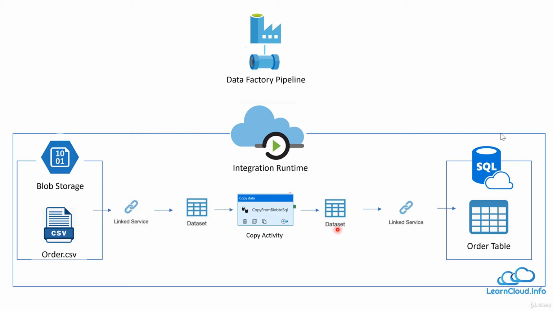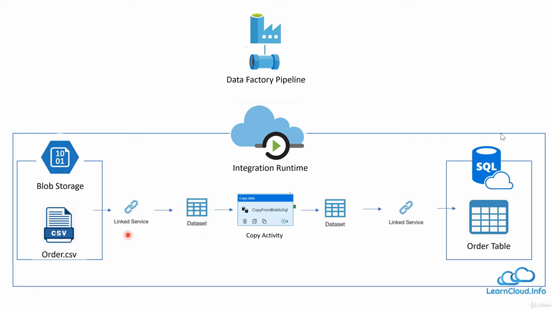And then we have dataset. Dataset is like assembly or disassembly information. It is like the structure of data. What kind of data are we dealing with? Is it a text file or some kind of table? Or if it's a text file, what does the data look like? Is it a comma separated table? Does the first row have the column names and all that? So basically to understand the data we are dealing with, we call it a dataset.